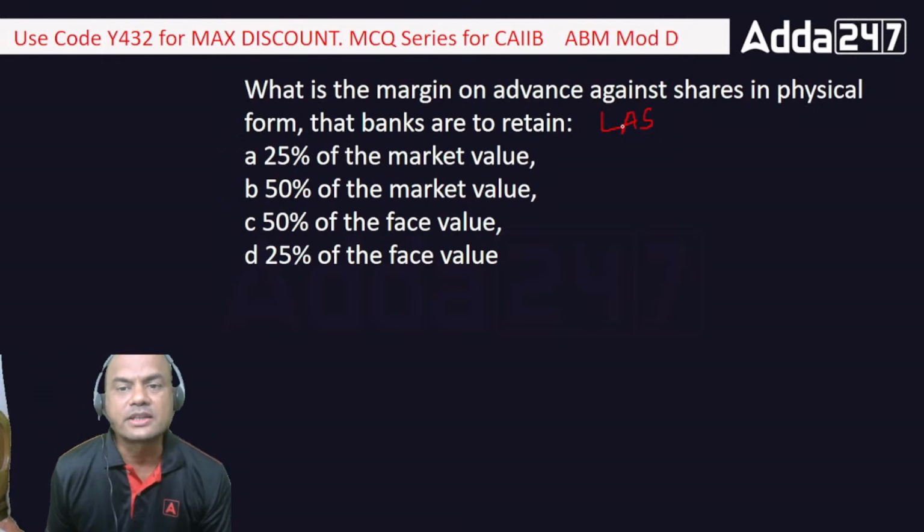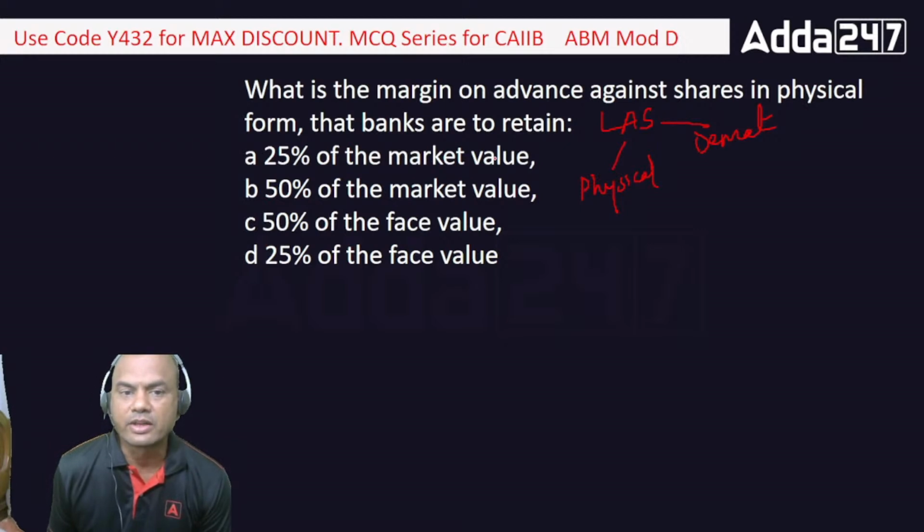These shares can be kept in two ways: one is physical, if I am holding physical shares, and second is demat. So if I am holding the shares in physical form, then what percentage are the banks to retain?